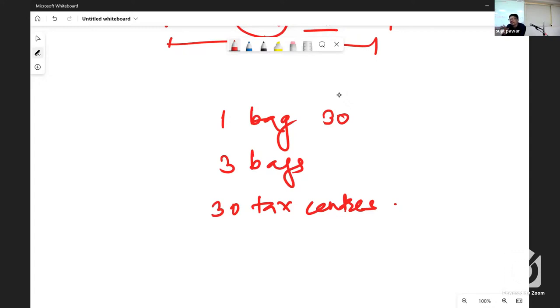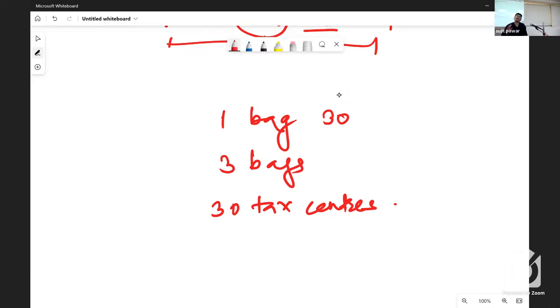At the same time, one bag is no more. So how many bags are left from here onwards? 2. From tax collection center 11 onwards. First 10 only we have passed. How many are left? 20. So per bag we have to pay 1 coconut. So there are 2 bags here onwards. So 2 into 20 remaining centers. 2 into 20 gives you 40. So 40 coconuts you would have given, which is again more than the capacity of 1 bag.